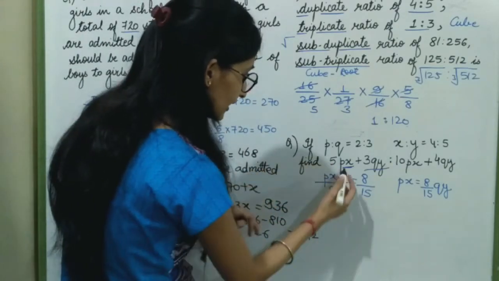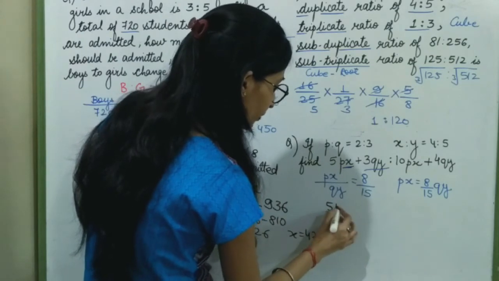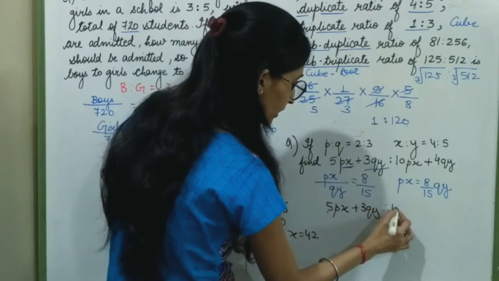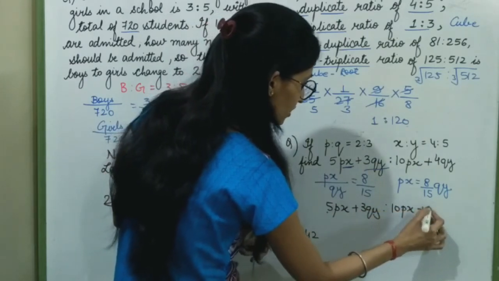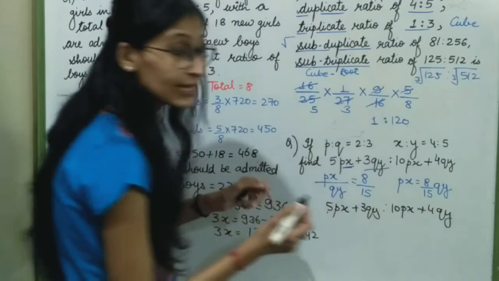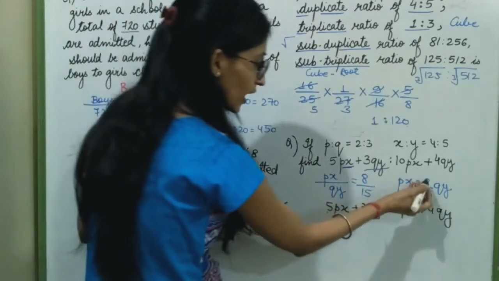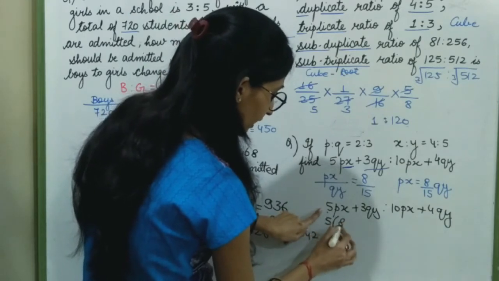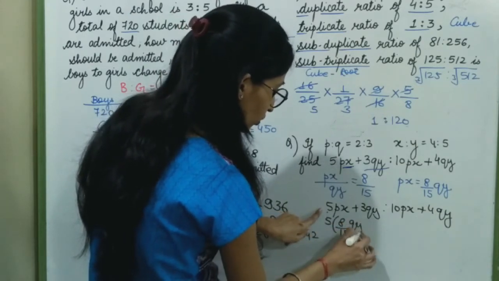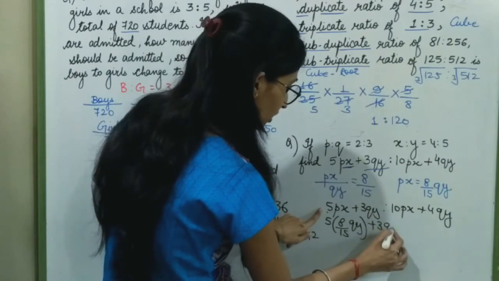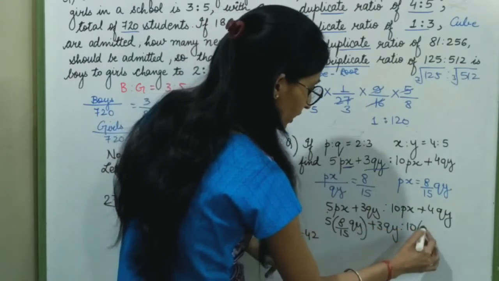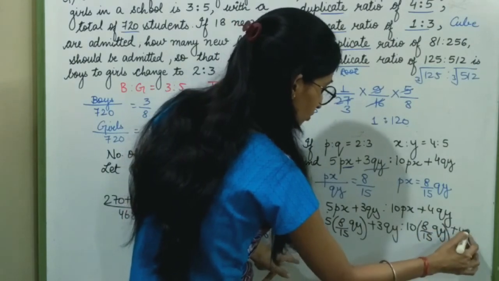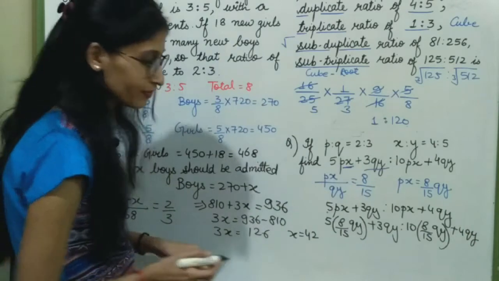Now in the question, it is 5Px plus 3Qy ratio 10Px plus 4Qy. In the place of Px, I am going to write 8 upon 15 Qy. So it will become 8 upon 15 Qy plus 3 Qy ratio 8 upon 15 Qy plus 4 Qy.